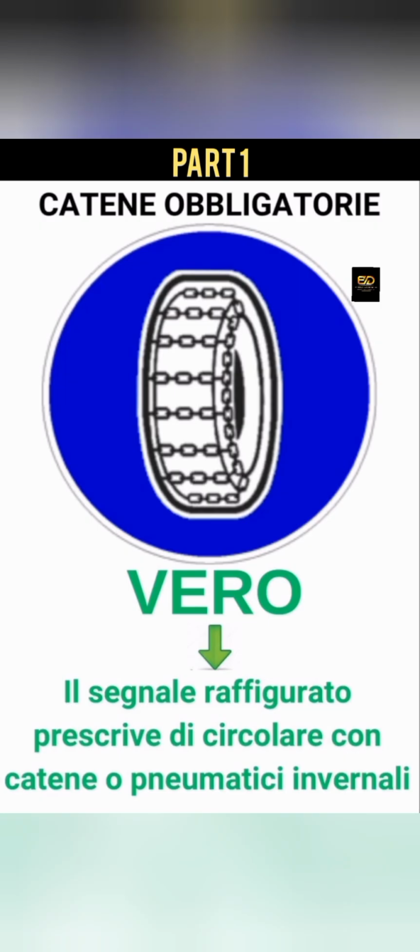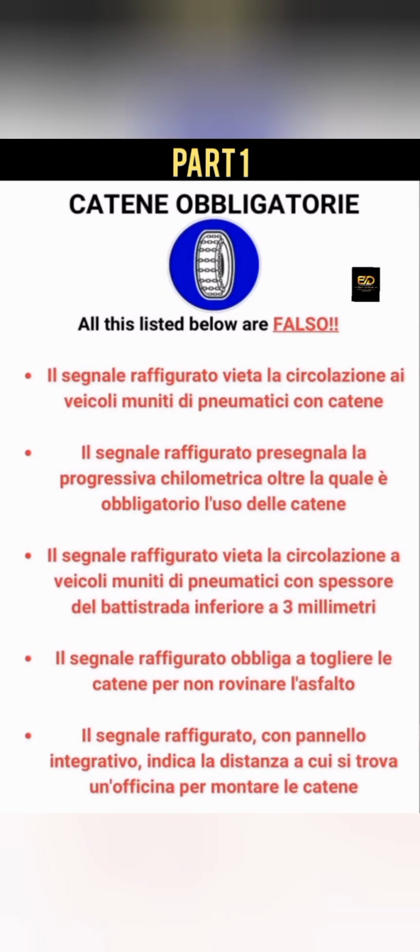So il segnale raffigurato prescrive di circolare con catene o pneumatici invernali. Exactly, it is true. So it's either you circulate with your chain or you have a winter tire. That's true. So these are the facts. Il segnale raffigurato vieta la circolazione a veicoli muniti di pneumatici o catene. It's a lie. It said this sign forbids vehicles that are going with winter tire or winter chain. No, this is the opposite. It doesn't forbid them. It is telling them that it's a must for them to use it.